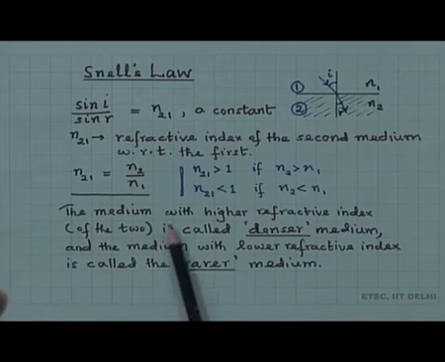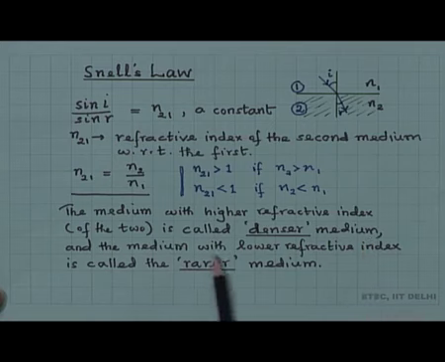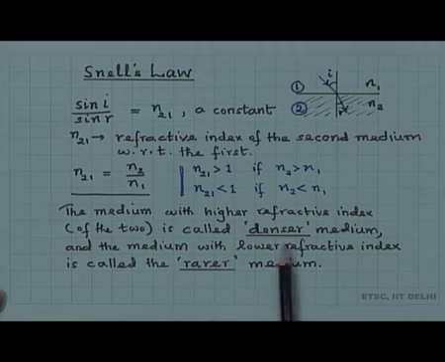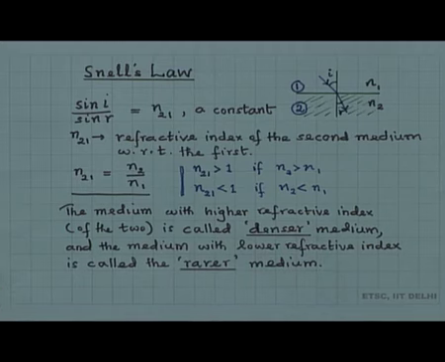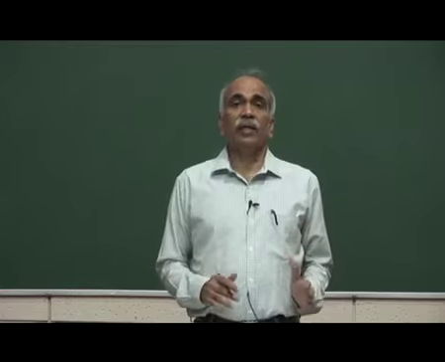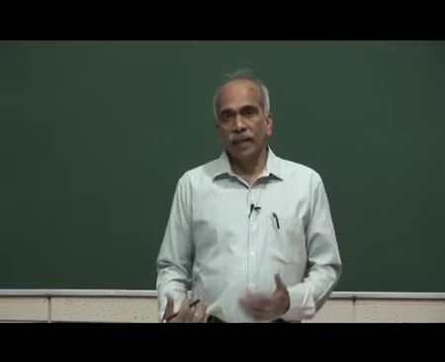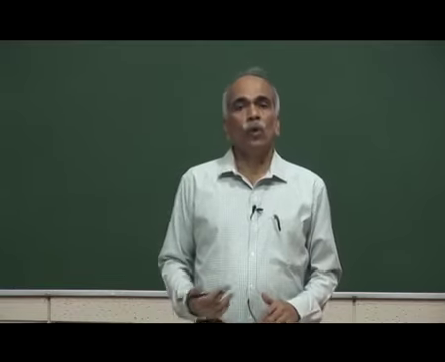The medium with higher refractive index, the higher of the two, is called the denser medium, and the medium with lower refractive index is called the rarer medium. This denser medium has nothing to do with the mass density, which is density equal to mass by volume. So, this has nothing to do with that. Denser here refers to a higher refractive index of the medium, and rarer refers to a lower refractive index.